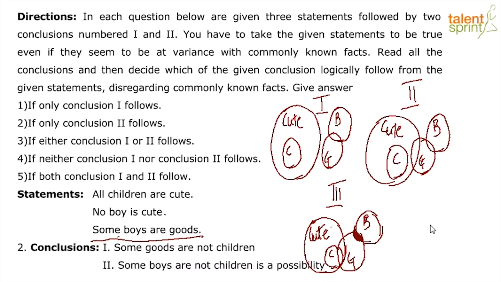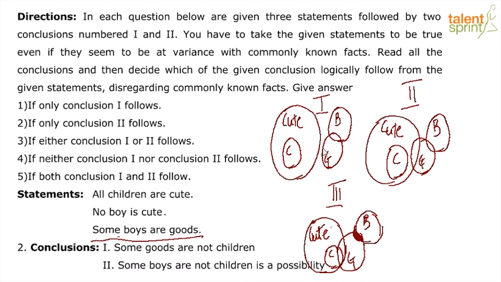Okay. Now let's look at the conclusions here, boys and girls. Some goods are not children. Now, some goods are not children. Would anyone like to try this question before I try and explain it? Would anyone like to try this question, or I think I will move ahead by explaining?